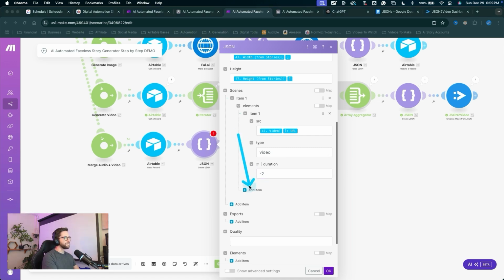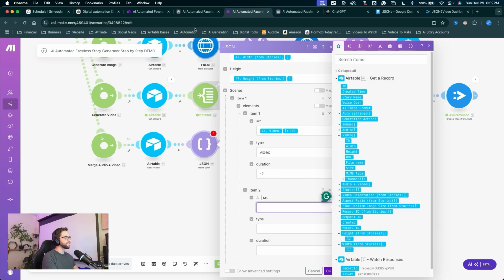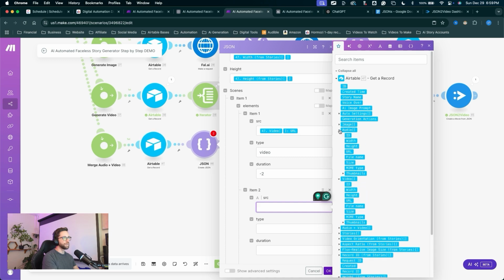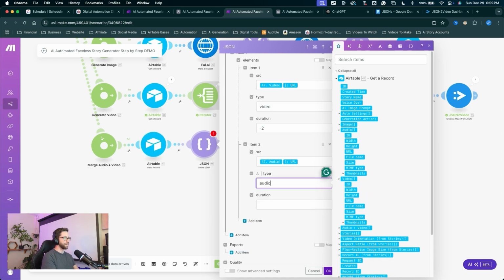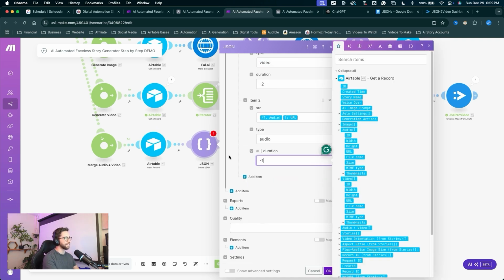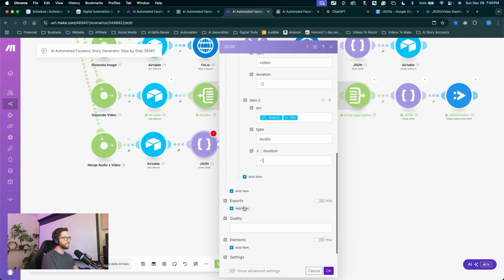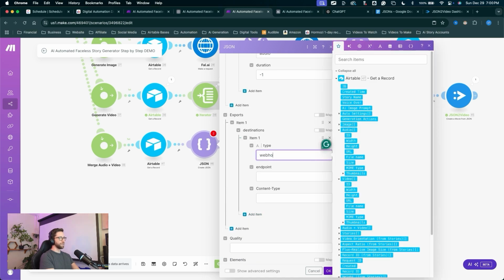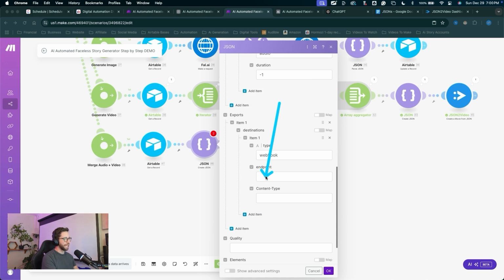Let's add an item. For item 2, the source will be our audio. Can drop that down and grab the URL. For the type, that's audio. For the duration, that's -1, simply saying use the full length of the audio. For exports, click add item. Destinations, for type, type in webhook. Again, for the endpoint, we'll have to create that automation for that endpoint webhook.